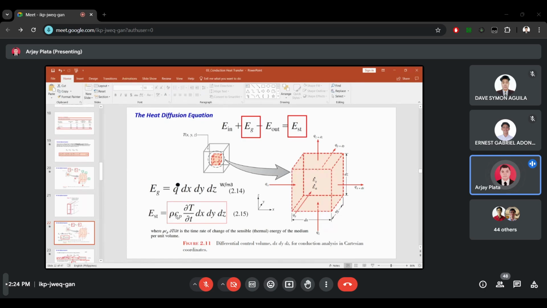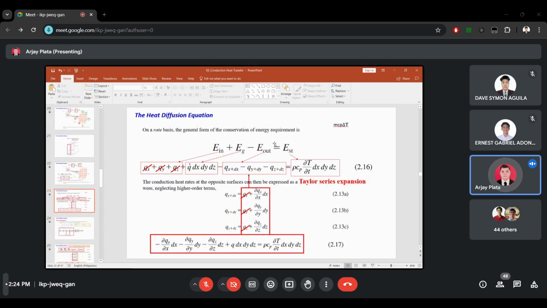So we have rho Cp multiplied by the partial derivative of temperature with respect to time, multiplied by dx, dy, dz. Yes, this is our internal energy or energy storage. Where rho Cp, partial derivative of T with respect to time, is the time rate of change of sensible thermal energy of the medium per unit volume. So substituting these equations, plus the energy in and energy out, we will come out with this equation 2.16.